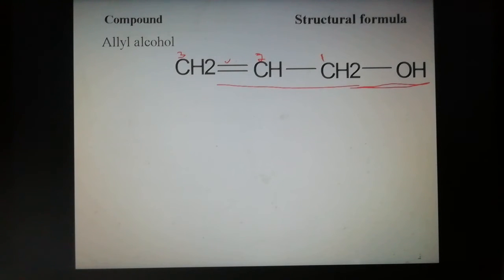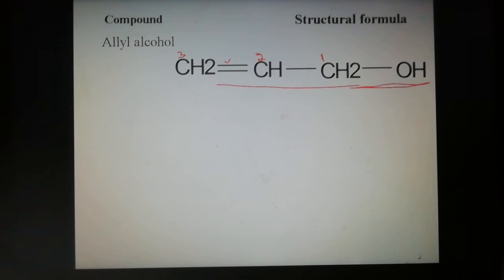Number the carbon chain so that the carbon bearing the hydroxyl functional group gets the lowest possible number. Numbering from right to left is correct, but left to right is not possible, because the carbon bearing the hydroxyl group must get the lowest possible number.